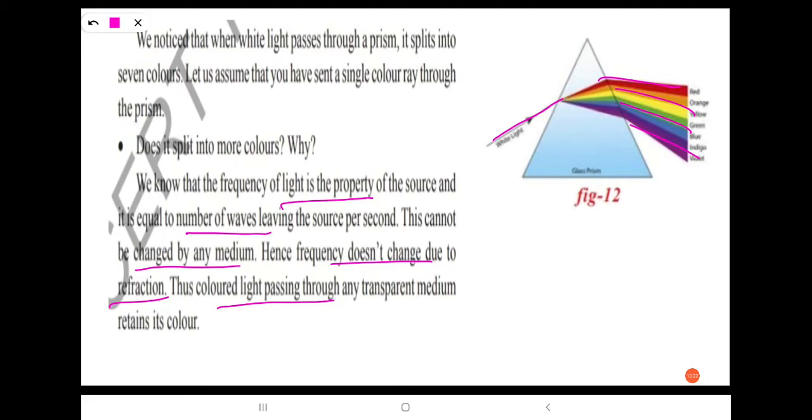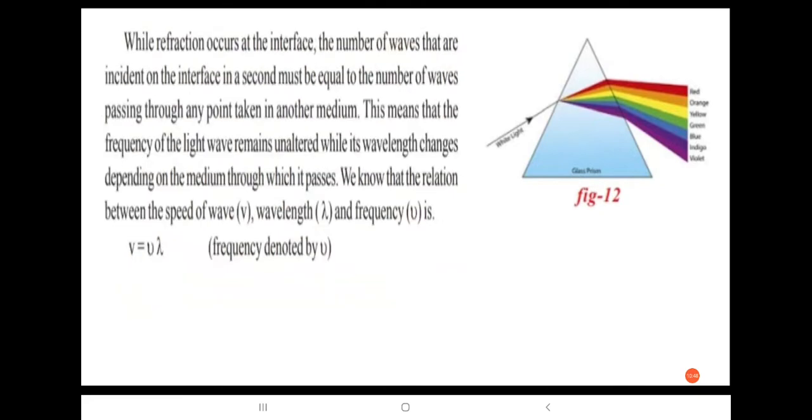Here the frequency of light is a property of the source, equal to the number of waves leaving the source per second. This cannot be changed by any medium. The light can choose any medium, and the frequency doesn't change due to refraction.